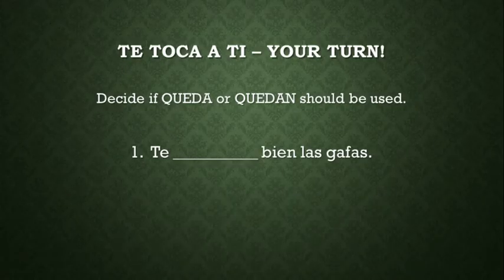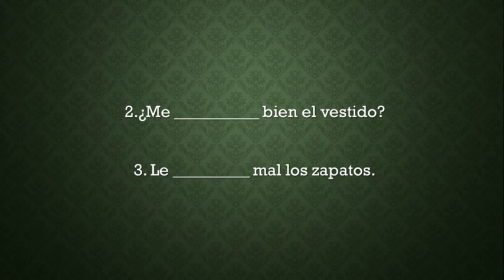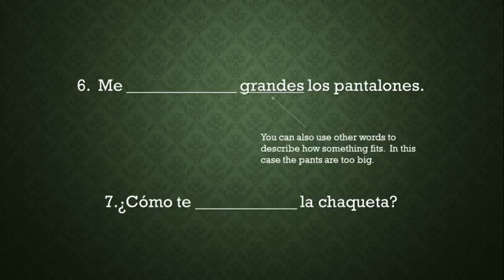All right, so now it's your turn to practice. Jot down your answers here, and at the end you can see the correct answers. So write down if it's queda or quedan that goes in that blank. Do the same for 2 and 3. Do the same for 4 and 5. Do the same for 6 and 7.